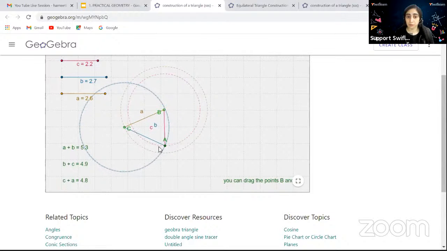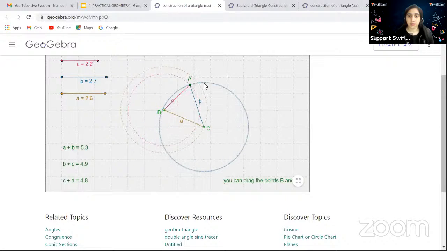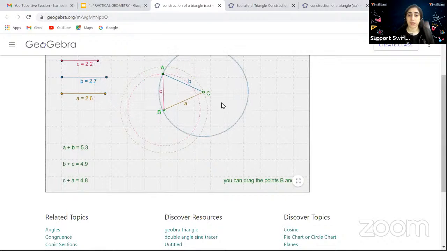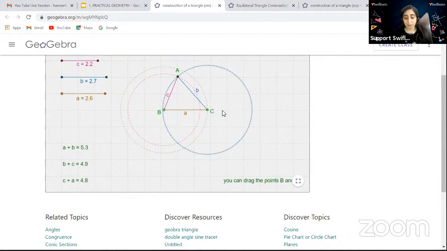Now, blue color, B is a baseline. And then we'll accordingly make an angle and start them intersecting. If I want, I can make the other line, that is line C, as a baseline. Can you see when I make C as a baseline, then also we are able to intersect and meet at point C. So this is the way the triangle can be made. You can take any baseline as you want.